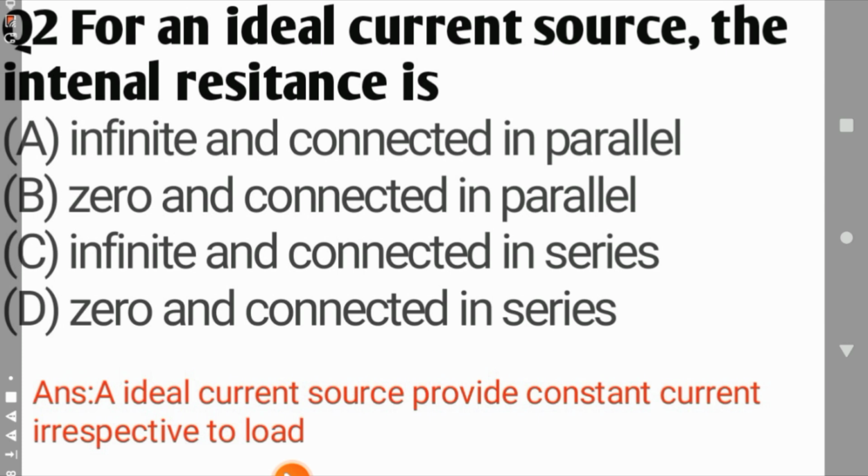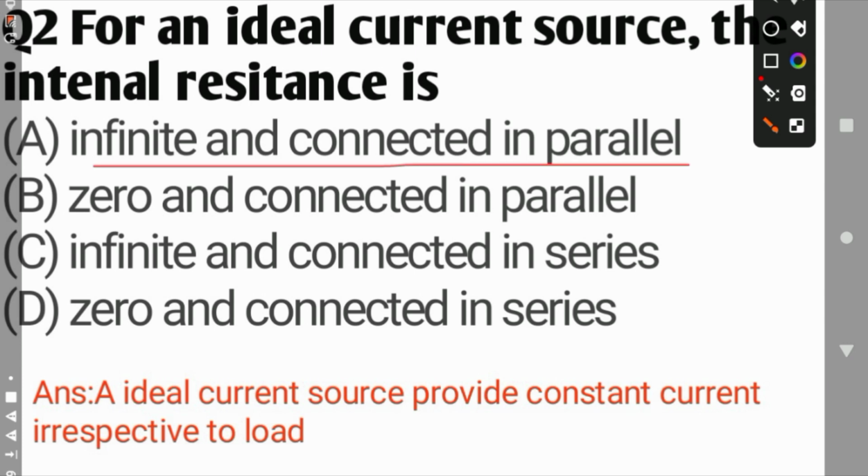Second question, for an ideal current source the internal resistance is infinite and connected in parallel. An ideal current source provides constant current with respect to the load.